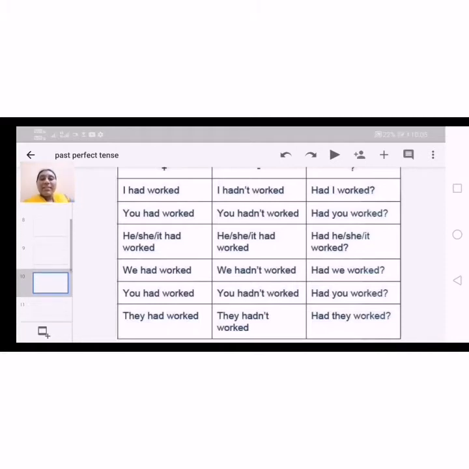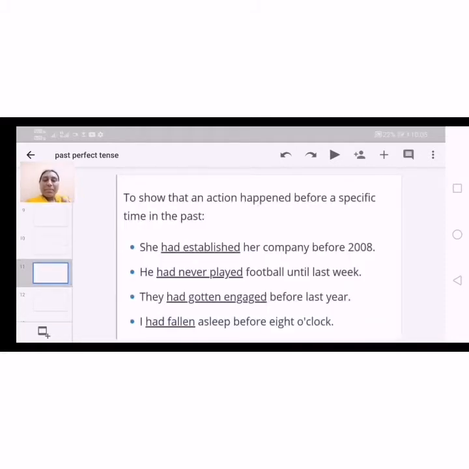Okay, so these are some examples for past perfect, and we use this past perfect for specific actions, to refer to a specific time in the past. For example, she had established her company before 2008. So here the particular thing, she had established her company before 2008. So we are mentioning the specific timing here. Next, he had never played football until last week. So until last week, that means the specific time. Okay, so until that specific time he had never played.